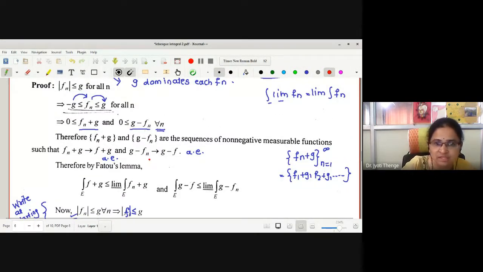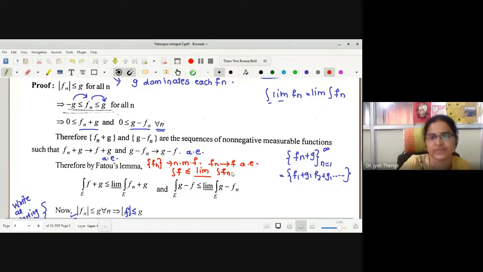Fn is a sequence of non-negative measurable functions such that fn converges to f almost everywhere. Then we have proved that integration f is less than or equal to the limit inferior, the lower limit, of integration fn. This is the statement we have, right?